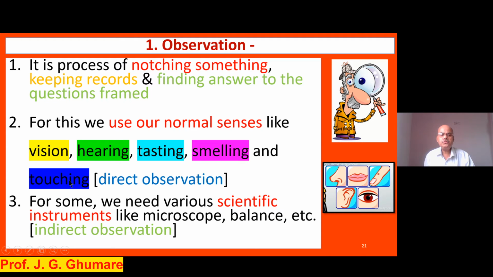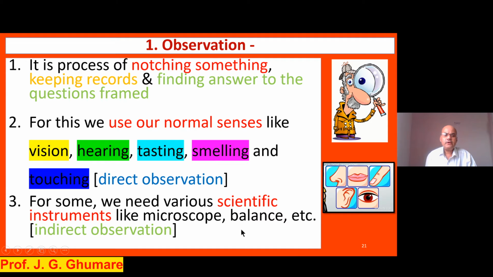Sometimes we need to use some scientific instruments. Maybe it could be the instrument used to enlarge things in the laboratory, called a microscope. Remember, your simple lens is shown. This is also a microscope. Or it could be the balance that we use for weighing things. One is heavier, one is lighter, like this.